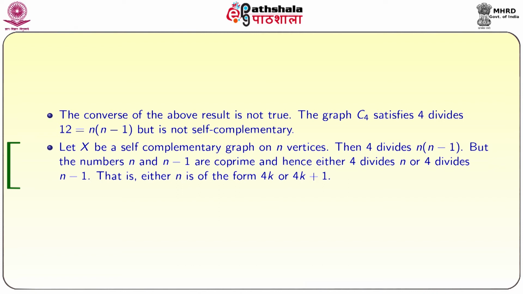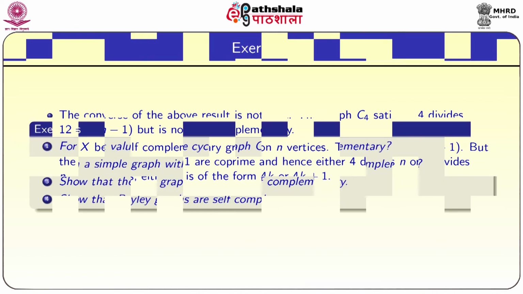So, this is an important thing: if X is a self complementary graph with n vertices, then n is of the form either 4k or 4k plus 1. So, if there is any graph with n vertices and that n is of the form 4k plus 2 or 4k plus 3, then that is no longer a self complementary graph. This is a necessary condition on the graph with n vertices such that the graph is self complementary.